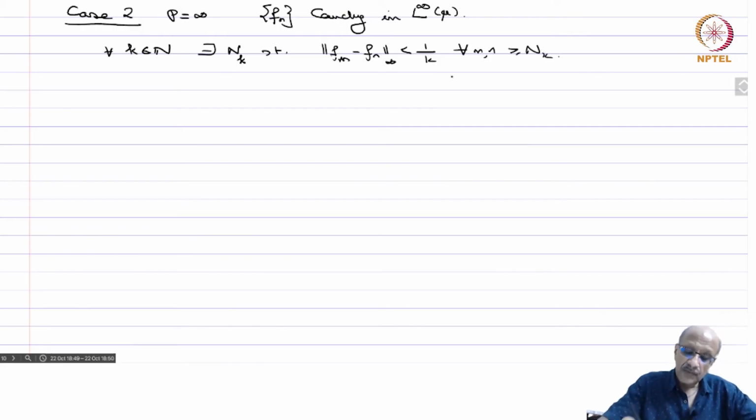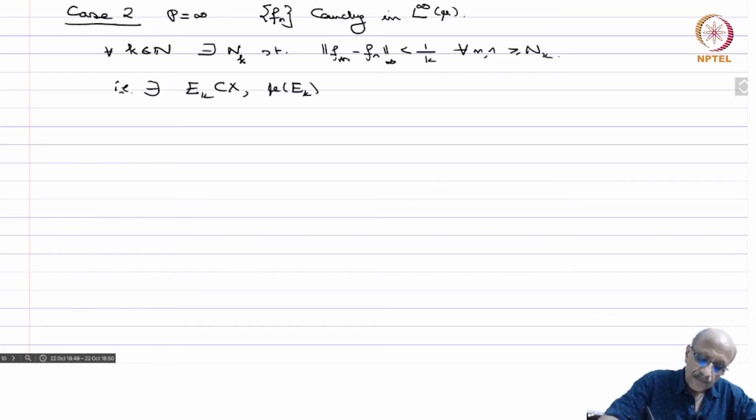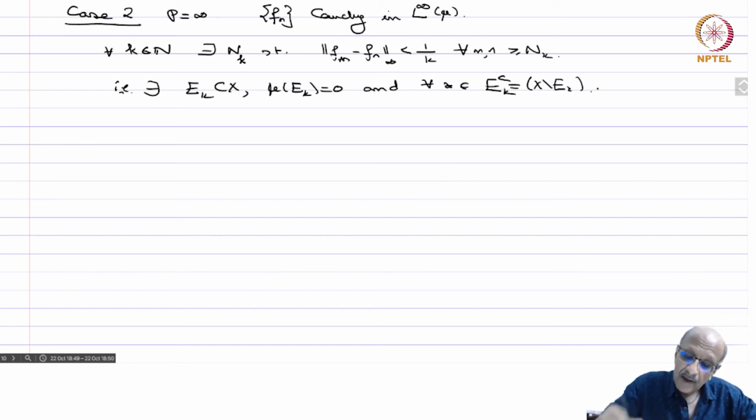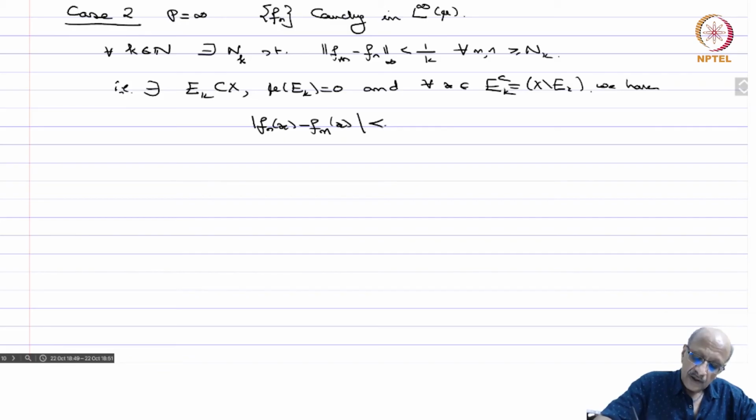Okay. Now what does this mean? So that is, there exists E_k contained in X, measure of E_k is 0, and for every x in E_k complement, this is equal to X minus E_k, we have |f_n(x) - f_m(x)| is less than 1 by k.